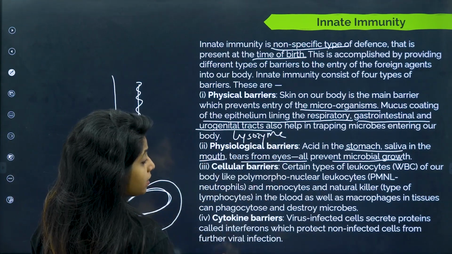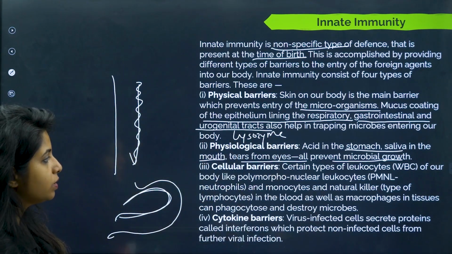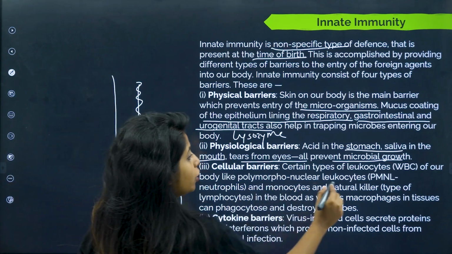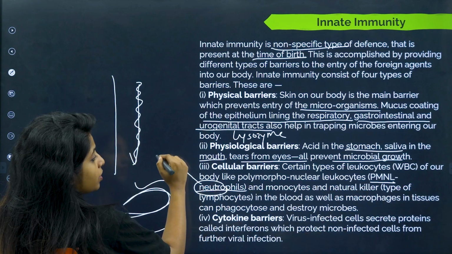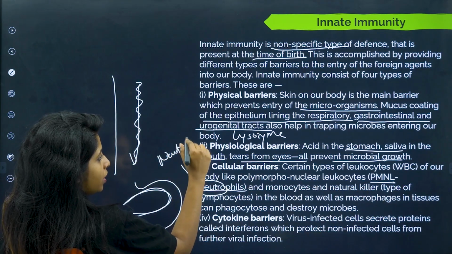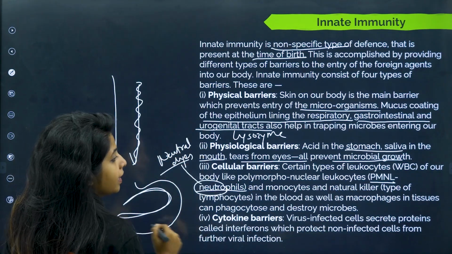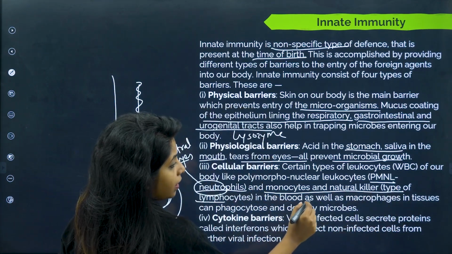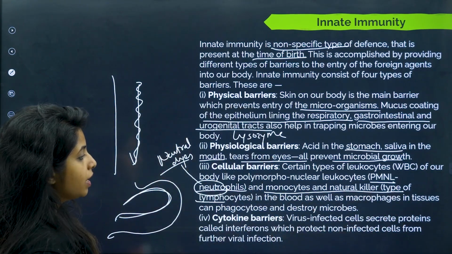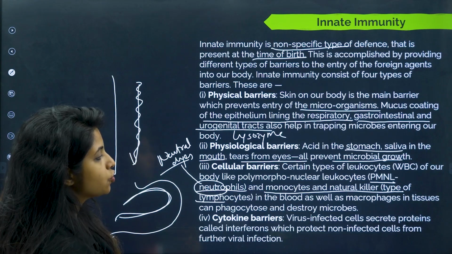Going ahead, cellular barriers. Certain types of leukocyte, that is WBC of our body, like polymorphonuclear leukocyte, PMNL, neutrophils. Why are they known as neutrophils? Because they can be visualized with the help of neutral dyes. Monocytes and natural killer cells in the blood, as well as macrophages in the tissue, can phagocytize and destroy the microbes.